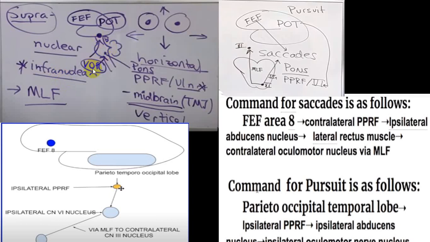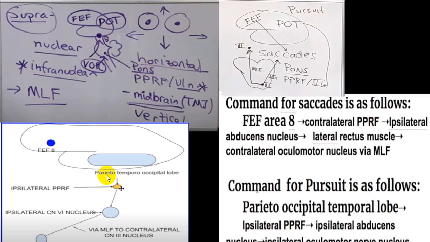Also, this center receives an input from the vestibular apparatus, that is the semicircular canal, which gives an input regarding the position of head and neck to the vestibular nucleus present in the pons, and from there you have a connection to these two centers, the thalamo-mesencephalic junction center and the PPRF center in the pons. So they will be connected, and then all the other pathways remain the same.